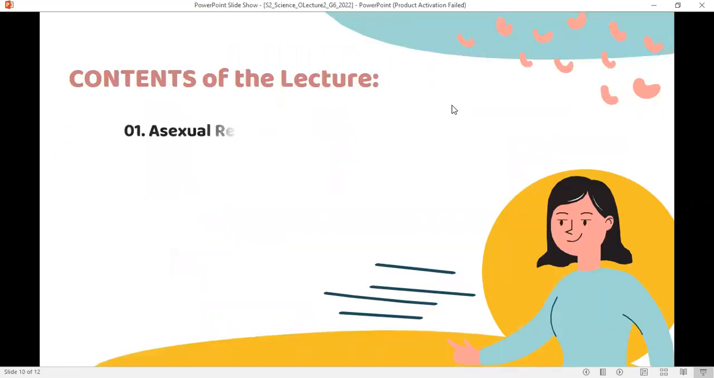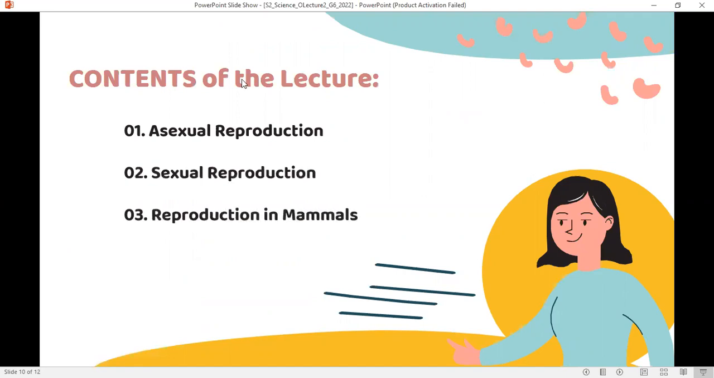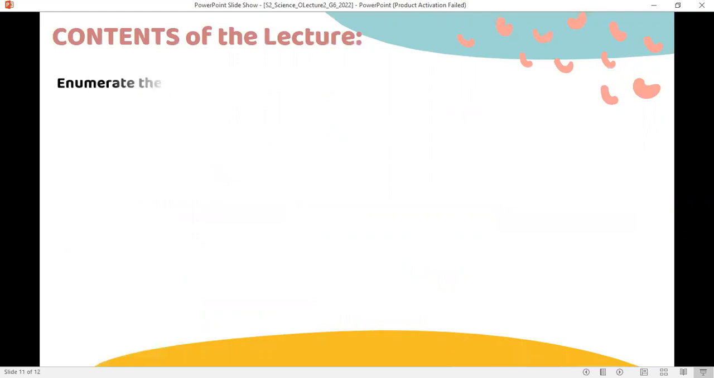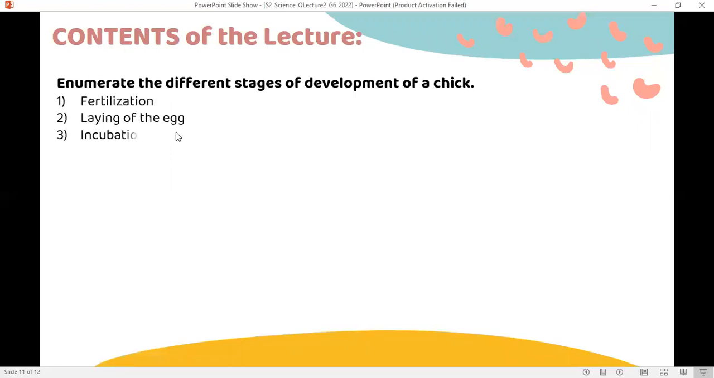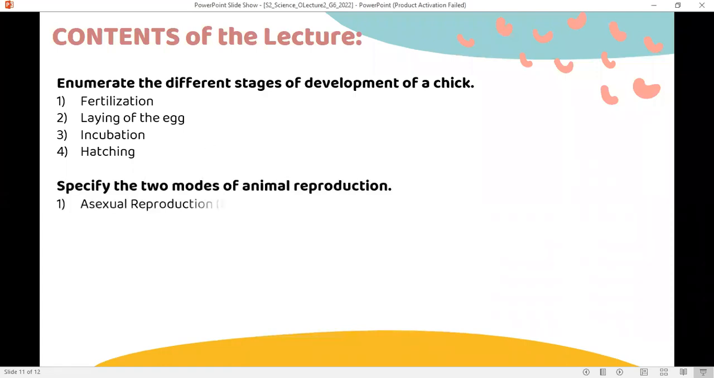This is all. We talked about asexual reproduction of animals and sexual reproduction of animals. We said that mammals have different stages of reproduction than those found in birds, but they share things in common. What are the different stages of development of a chick? We start with the fertilization that happens inside the female's body. Then the female lays the egg. Then it's incubation time. What's incubation? It's keeping the eggs warm. And at the end, the hatching.